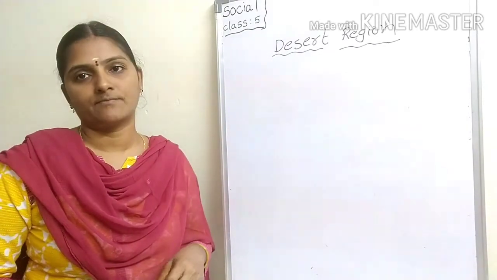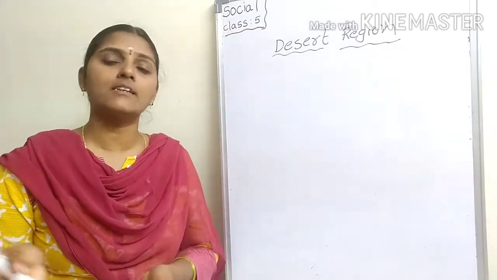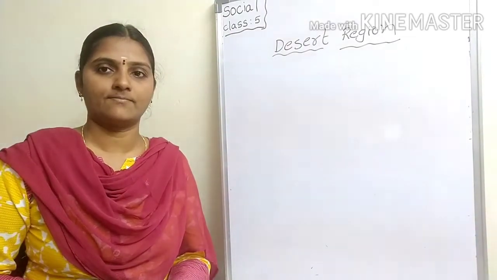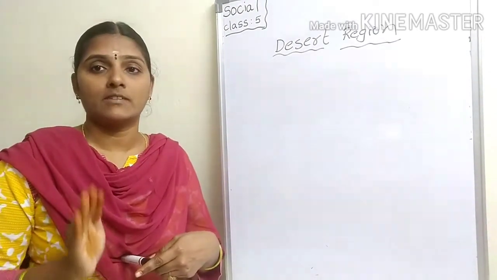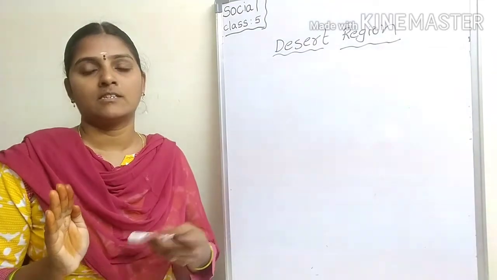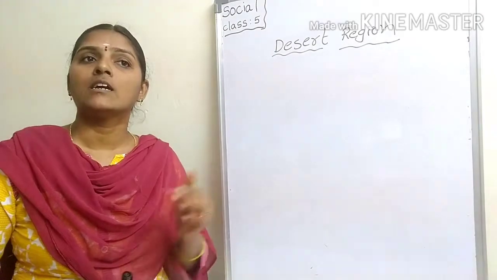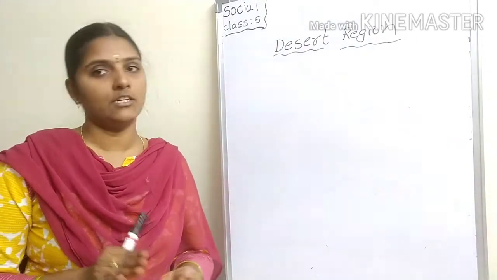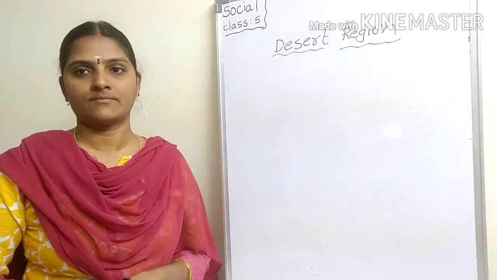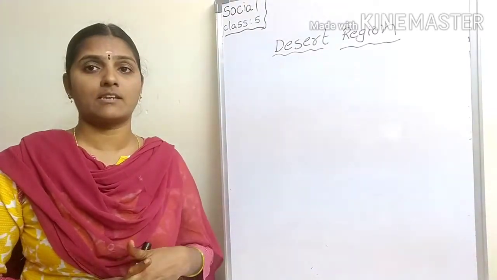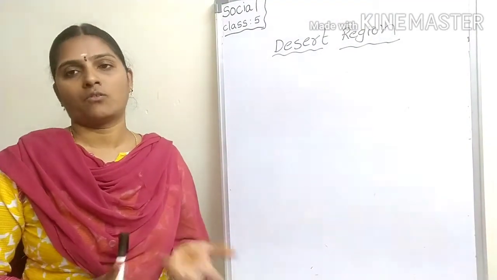One third of the world's land area is completely or partially desert. A desert can be sandy, rocky, cold or hot. Understood? Desert can be sandy, rocky, cold or hot.